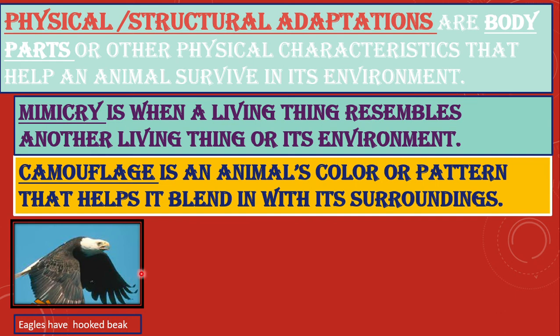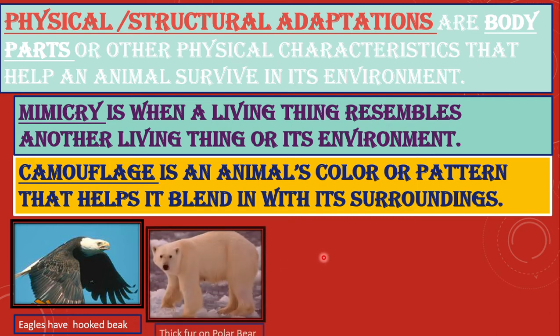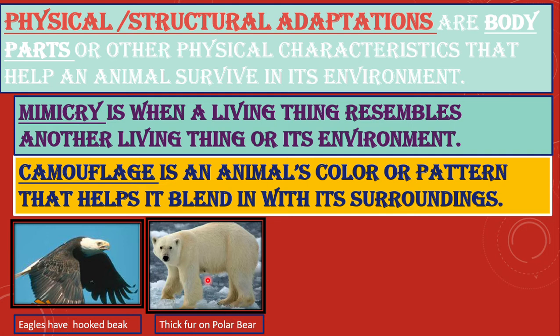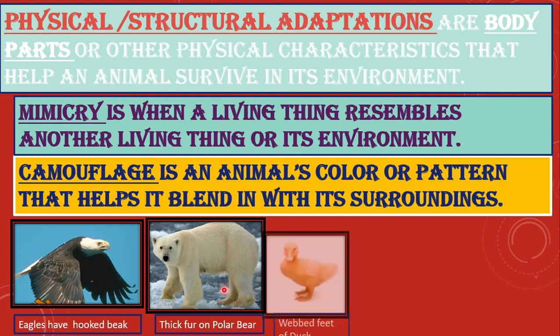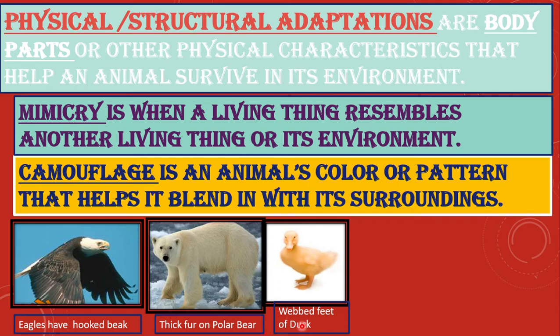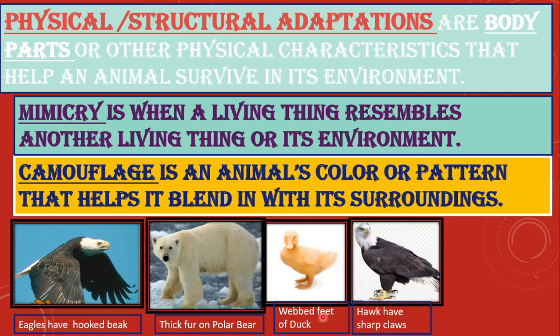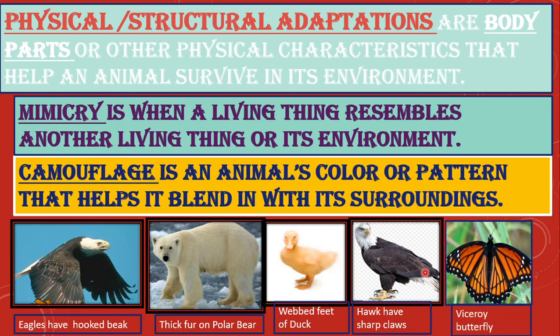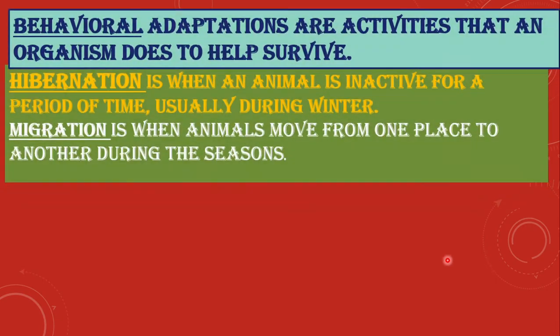Now, these are some of the physical or structural adaptations. Eagles, they have hooked beaks to rip off their prey. Thick fur on polar bear to keep them warm. Webbed feet of duck, which helps them to swim. Hawks have sharp claws, and the viceroy butterfly can camouflage, they can mimic the monarch butterfly and act as if they are poisonous.